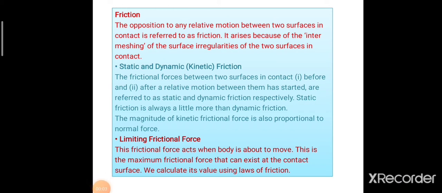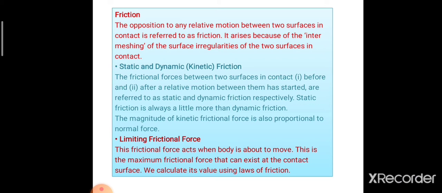The frictional force that arises when an object is stationary or static is termed as static friction, and the frictional force which exists when there is relative motion between two surfaces is termed as dynamic friction or kinetic friction. Static friction is always a little more than kinetic friction. That is, the magnitude of kinetic frictional force is proportional to the normal force.